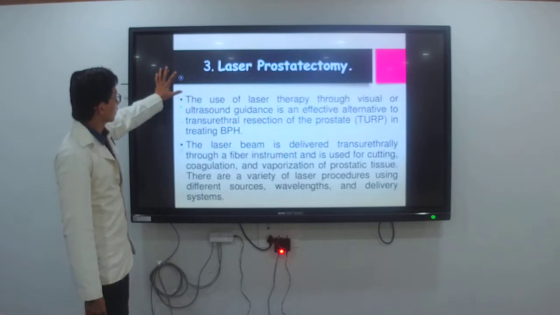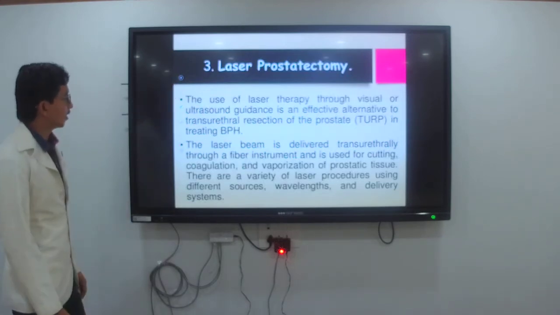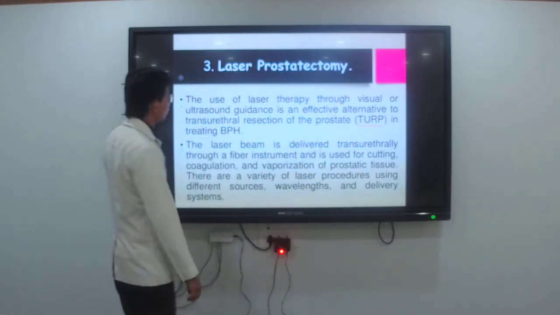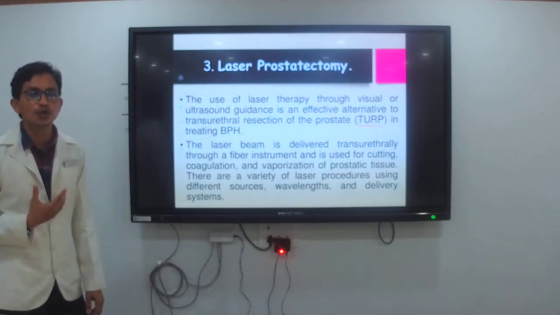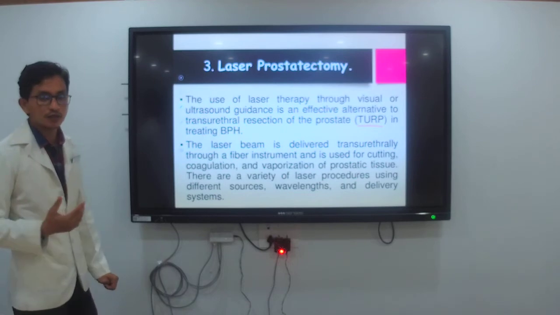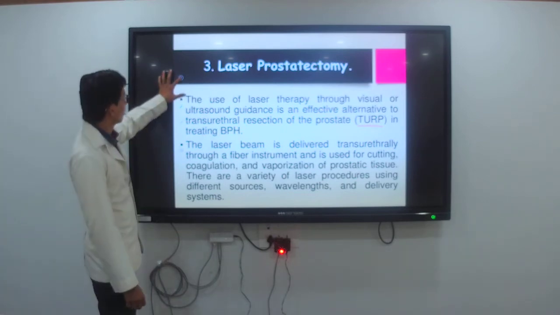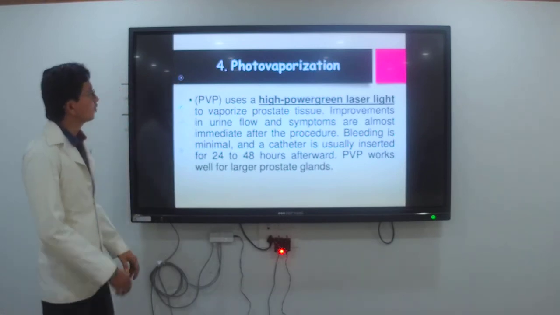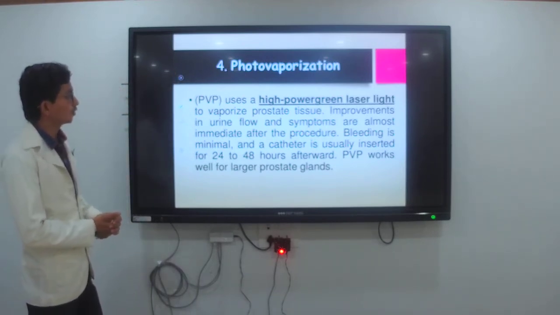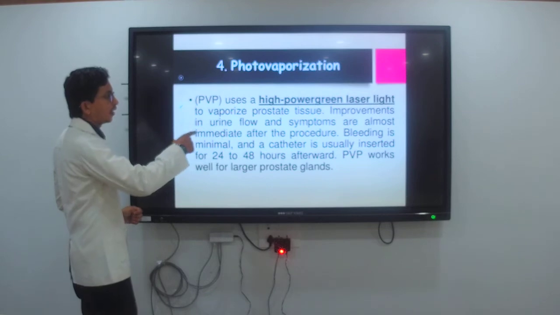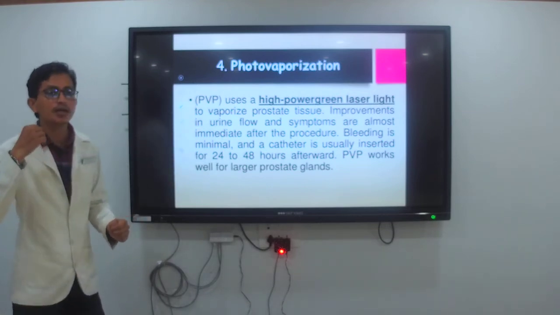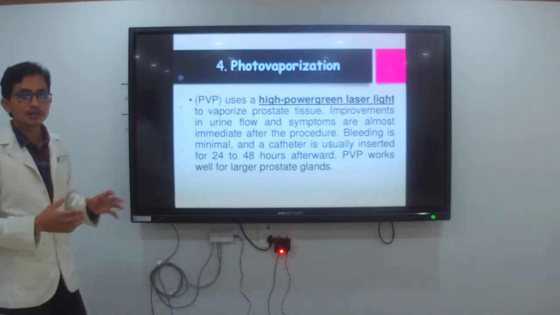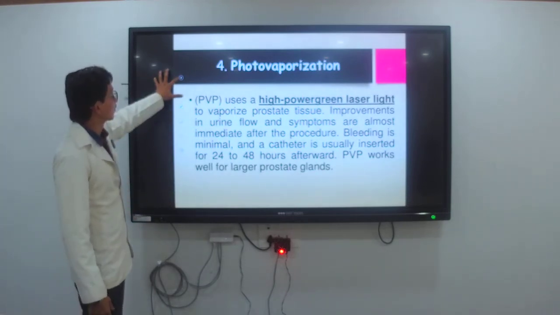Then laser prostatectomy, similar to TURP. Through the laser, you are going to remove the prostate if there is enlargement of the prostate gland. Fourth one is photovaporization, which uses a high power grade laser light, like rays, to remove the tissue.